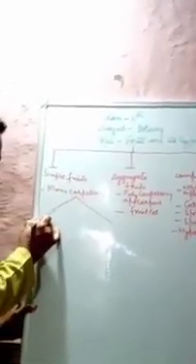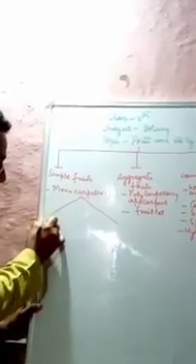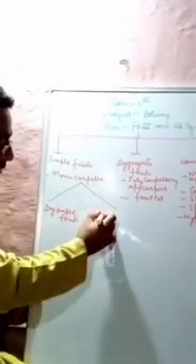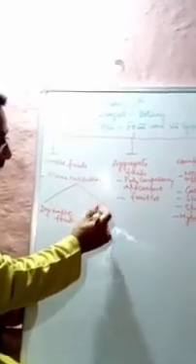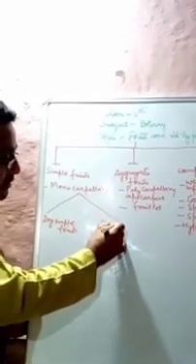Now, if we talk about simple fruits, they are further of two types. First one, dry simple fruits, and second, fleshy fruits.